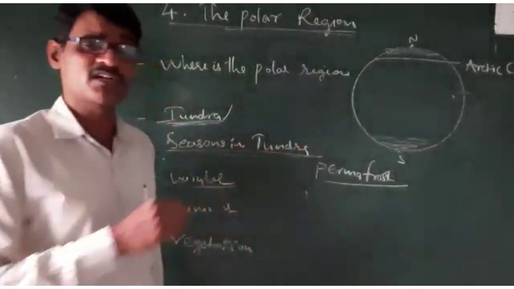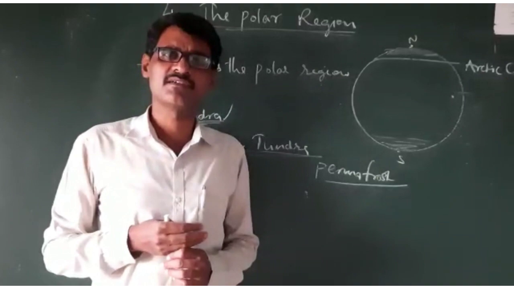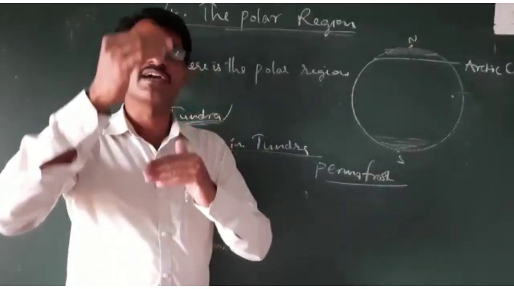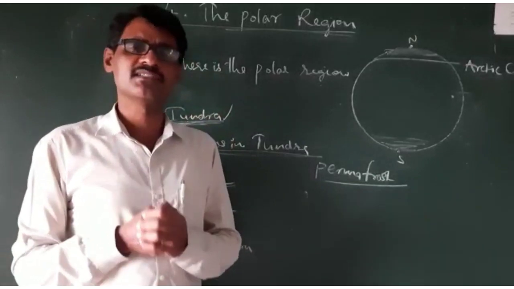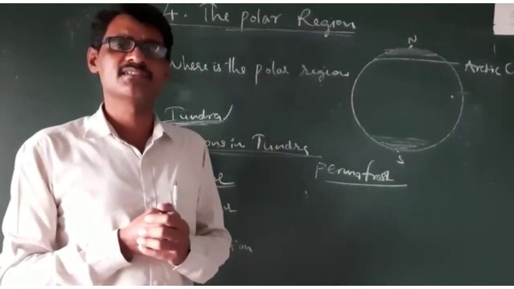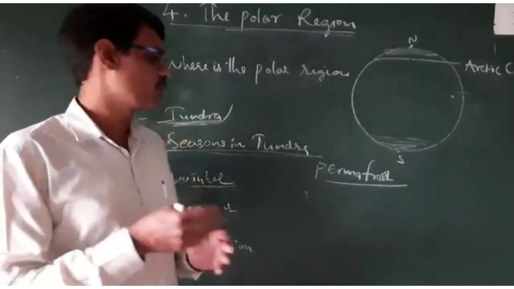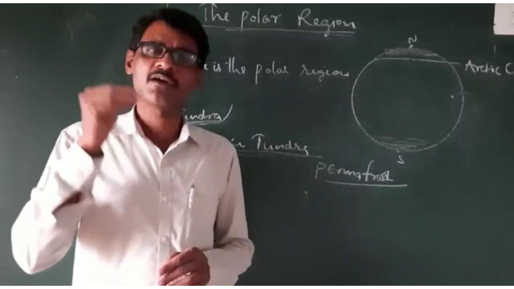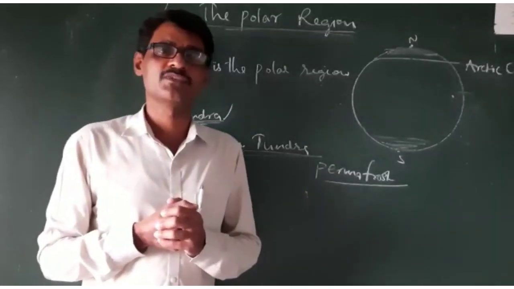Due to this permafrost, trees cannot live, and only some plants. Only on the top soil, some small plants, bushes, lichens and some types of grass will grow. Only the top soil has some percentage of humus.